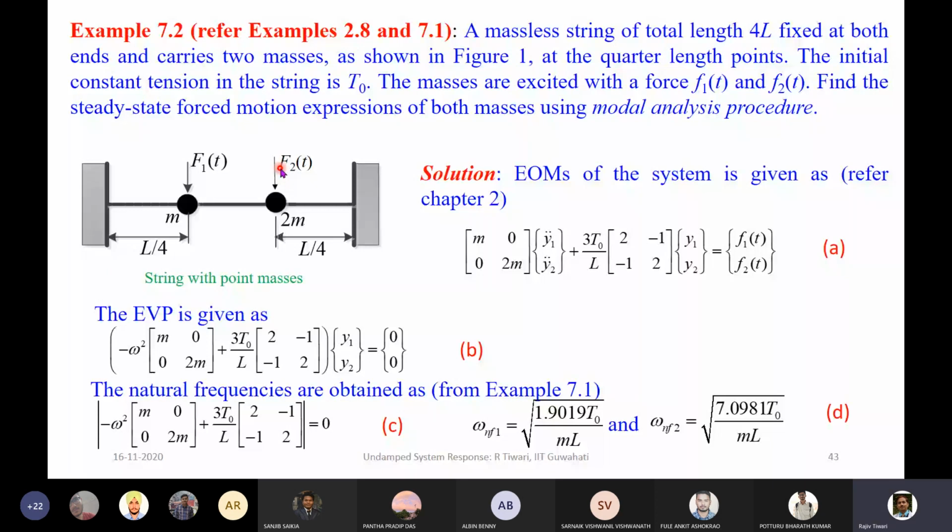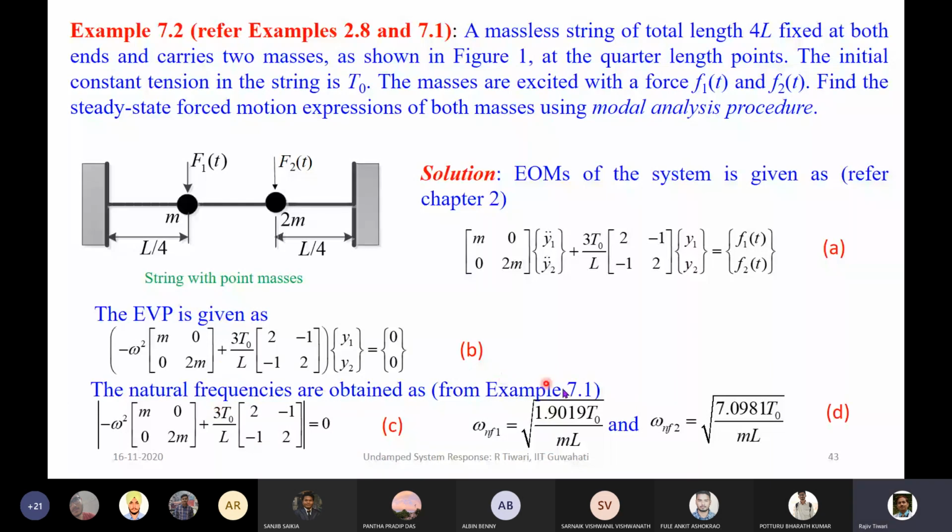Once we have the exact form of the force, either a step function or any other general function, then we can substitute it and obtain the forced response corresponding to that. Without force, we already obtained the eigenvalue problem earlier.